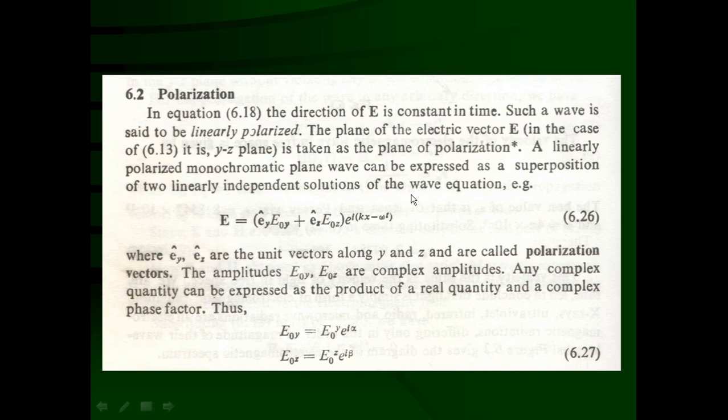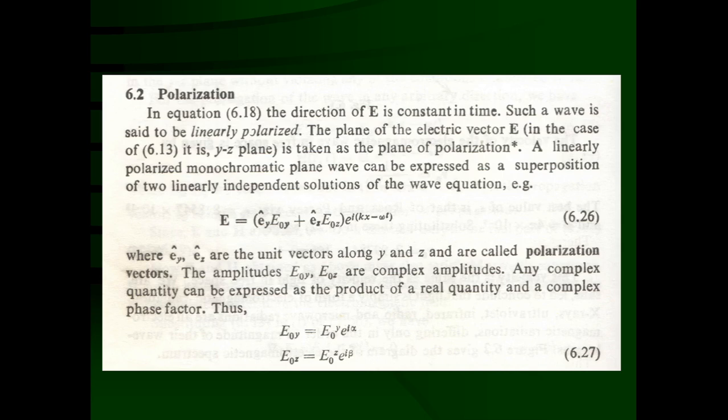So consider that electromagnetic waves are propagating in the x direction, and hence the electric field will be anywhere in the yz plane. And this electric field vector can be split into two components, the Ey vector as well as the Ez vector, because it is in the yz plane.